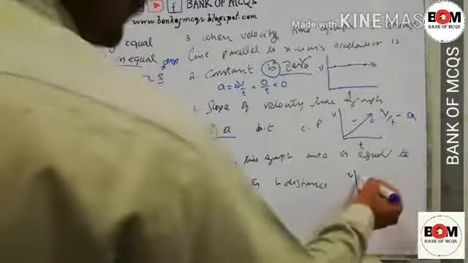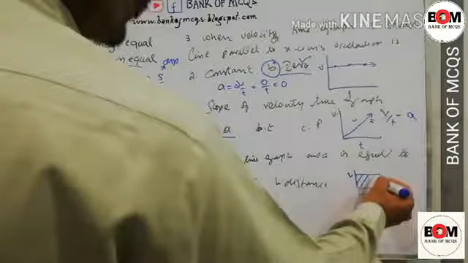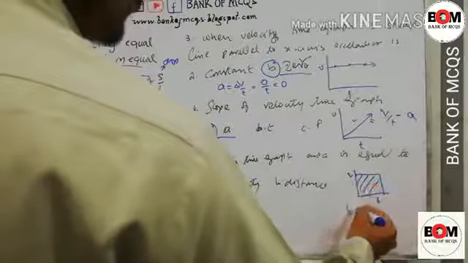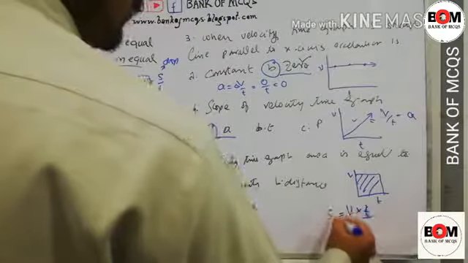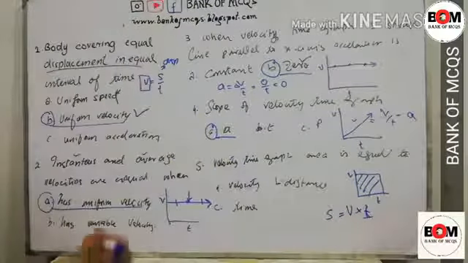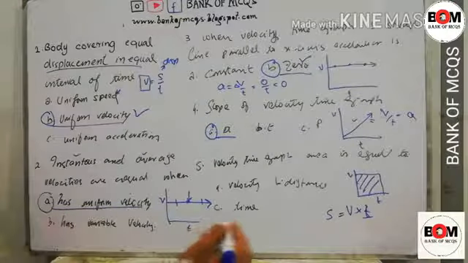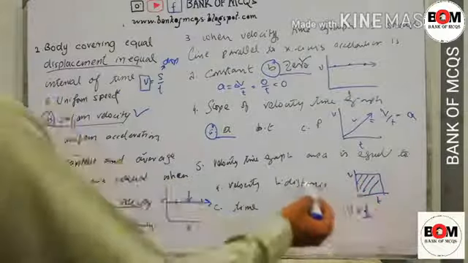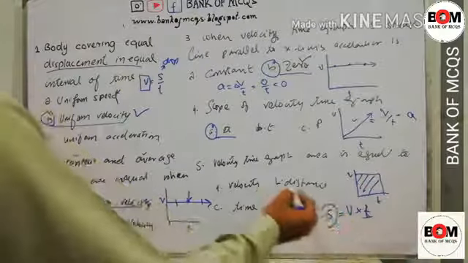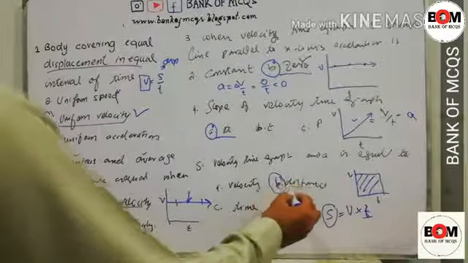We know that v is equal to s divided by t, so s is equal to v multiplied by t. So the area of the vt graph gives us distance. Option B is correct.